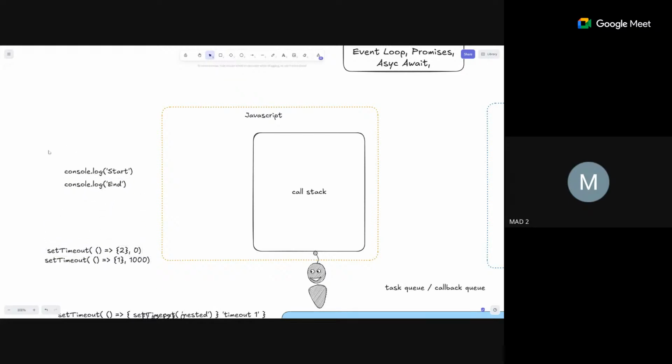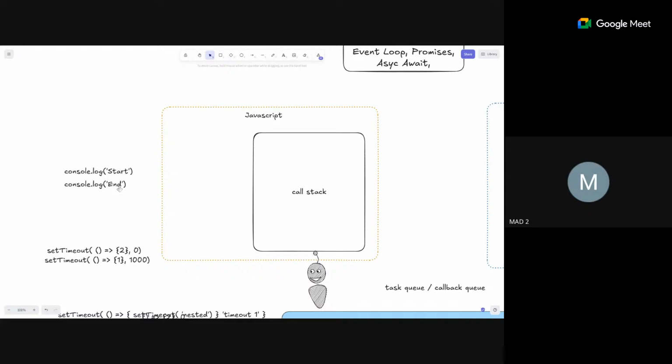What happens? So this is the two lines of code that I have. First of all, it runs from top to bottom. We have console.log start. It is a function that will print out start in the console log. So this gets executed first, and then console.log end gets executed second. From top to bottom it is running.